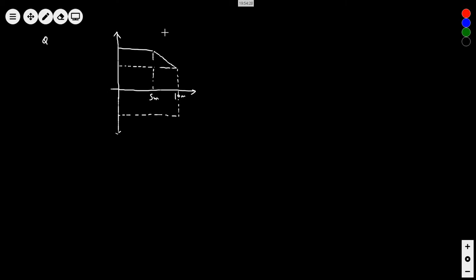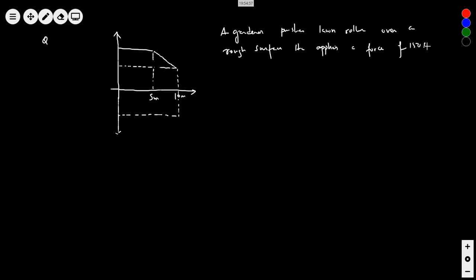The question says a gardener pushes a lawn roller over a rough surface. He applies a force (150 Newton) over a distance of 5 meters.